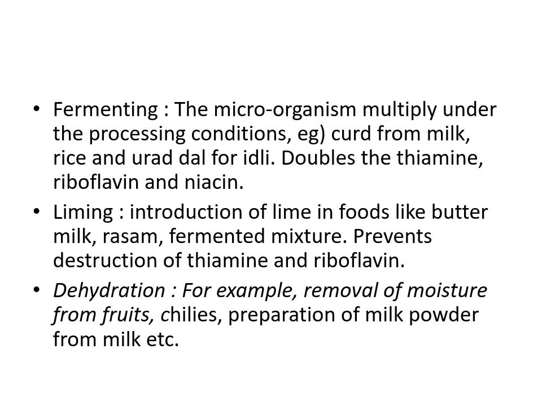Fermenting. The microorganisms multiply under the processing conditions. For example, curd from milk, and rice and urad dal for idli. Usually this method doubles the thiamine, riboflavin and niacin. Liming is another important method. The introduction of lime in foods like butter milk, rasam and fermented mixtures prevents destruction of thiamine and riboflavin. Dehydration: for example, removal of moisture from fruits and chilies, and preparation of milk powder from milk. In all this, dehydration would help.